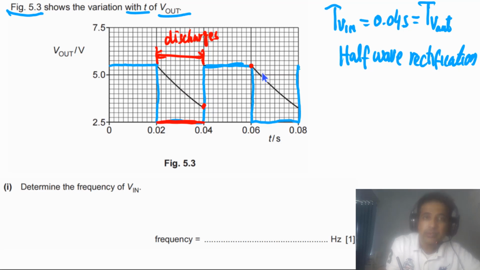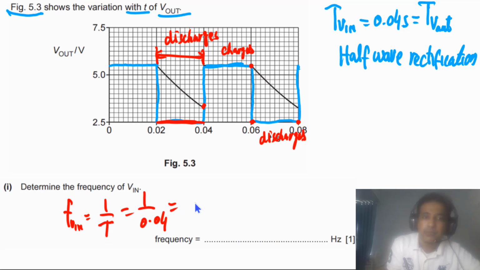And again from this point to this point the capacitor discharges. So the time period in this case is equal to 0.04 seconds. So the frequency of V in is equal to 1 over T, and T is 0.04 seconds. It means this is 100 divided by 4, so we will get 25 hertz. So the final answer is 25.